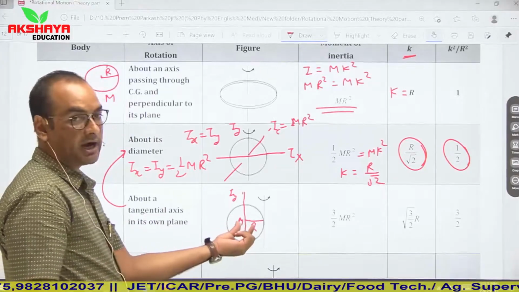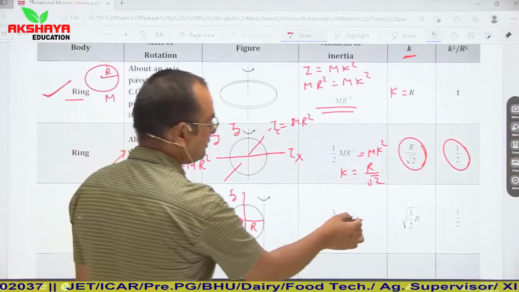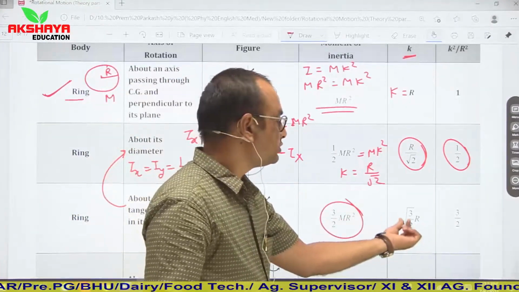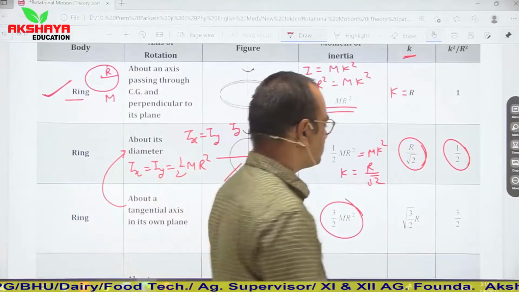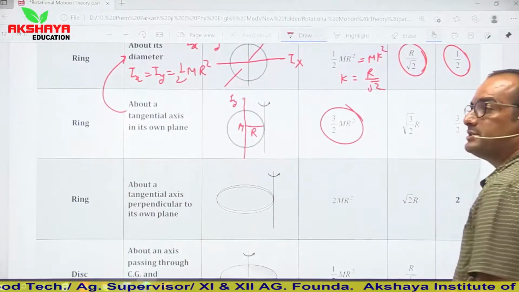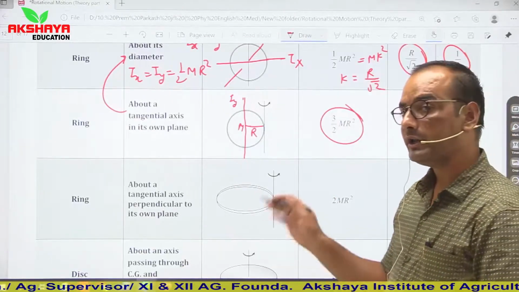So it is half MR square plus MR square, which is 3/2 MR square, and here radius of gyration is root 3/2 R. So this is moment of inertia for tangential axis about its diameter or in its plane.